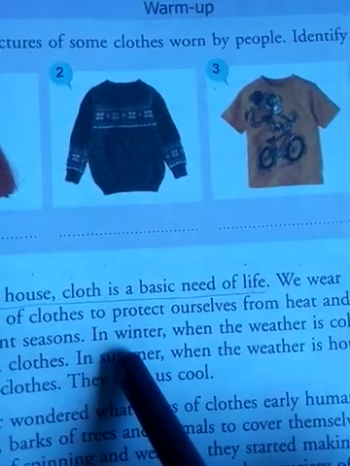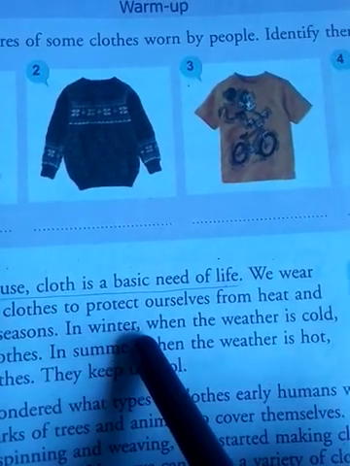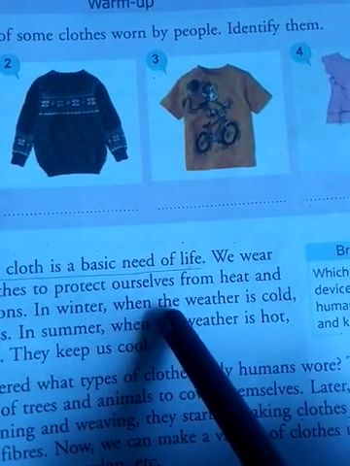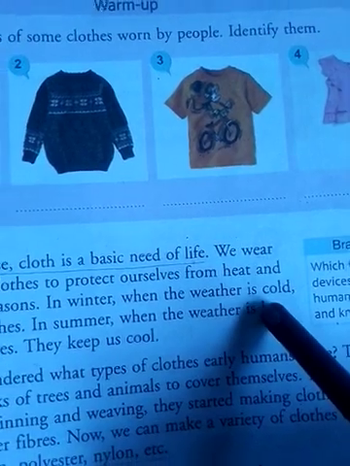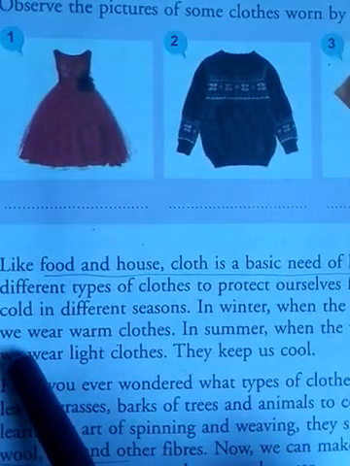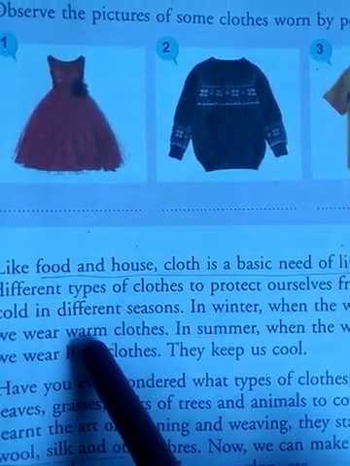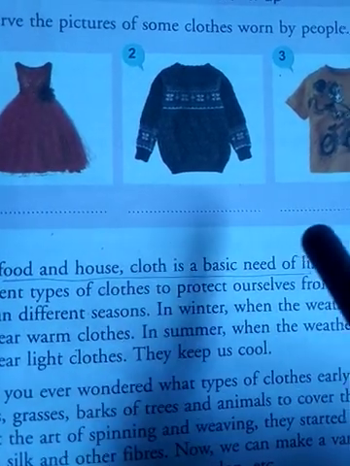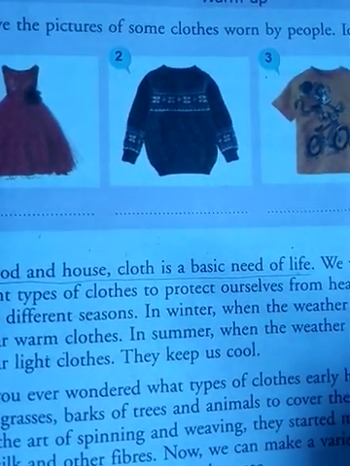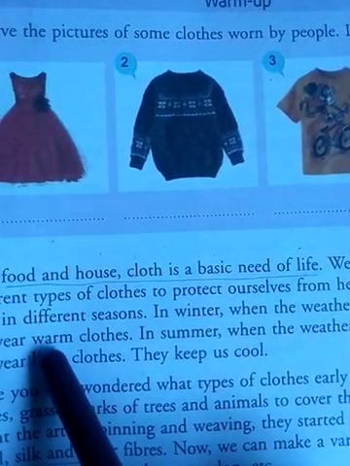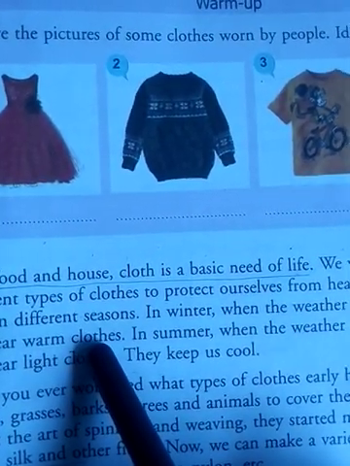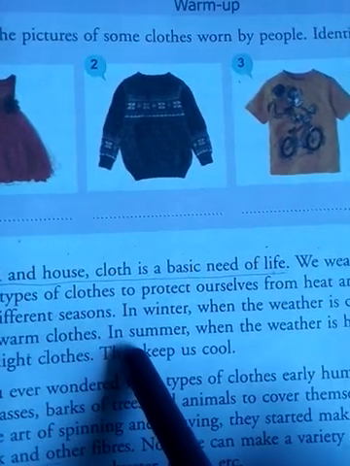and other dangers also. In the winter season, the weather is cold, so when the weather is cold, we wear warm clothes, like woolen clothes. Winter is going on now, so we wear warm clothes nowadays.